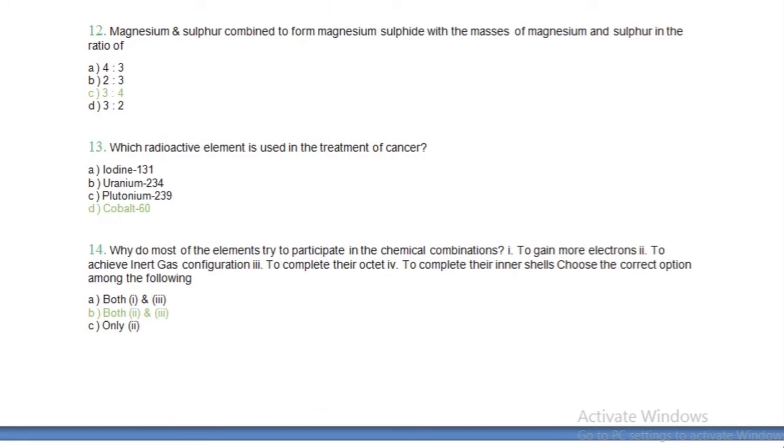Next question. Magnesium and sulfur combine to form magnesium sulfide, you all know, okay, with the masses of magnesium and sulfur in the ratio. Oh my god, you have to tell the ratio in which magnesium and sulfur are combined to form magnesium sulfide. Okay, so we have to tell the ratio. So we can calculate it by the atomic mass and all. So the answer to this question is 3:4.